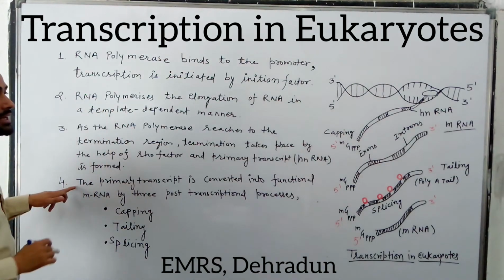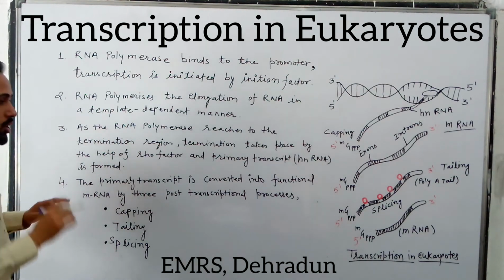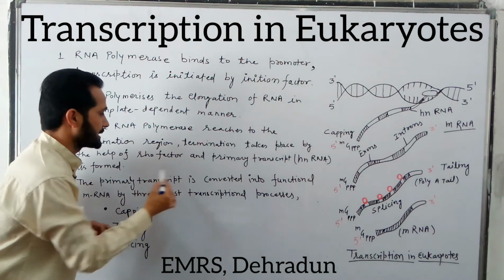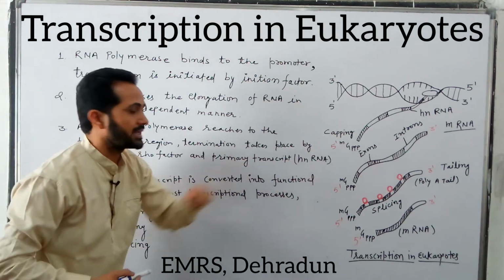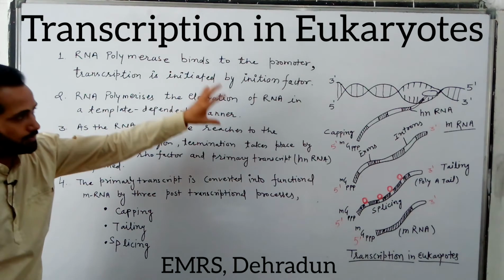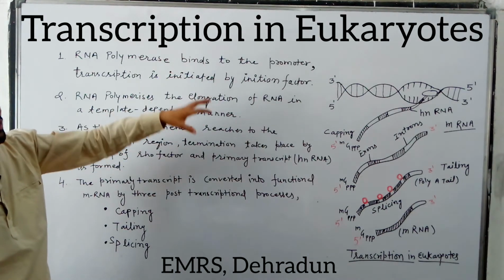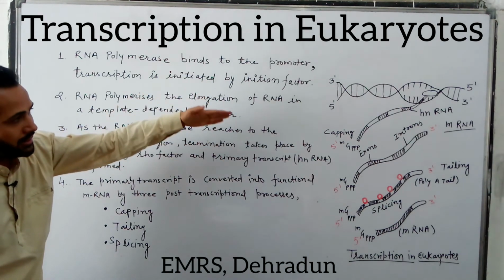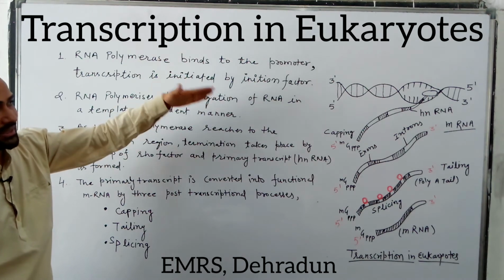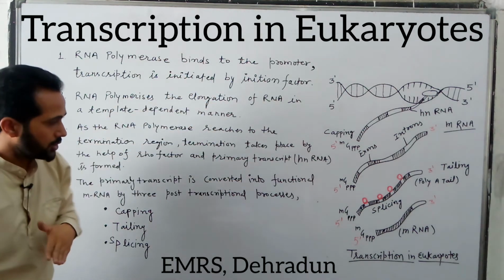This hnRNA, or heterogeneous nuclear RNA, is also called the primary transcript. So after the three processes which are common in prokaryotes and eukaryotes, the hnRNA or primary transcript is formed in the case of eukaryotes.